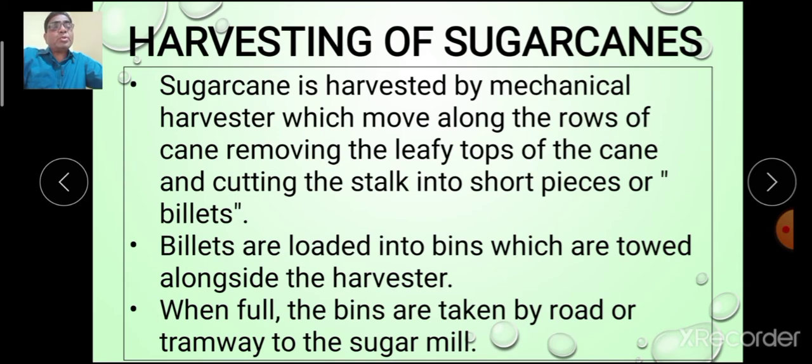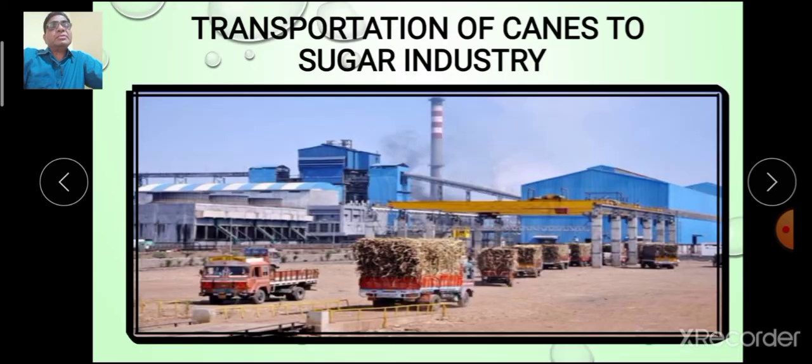And these billets are loaded into the bins. Bins means trolley, which are towed alongside the harvester. When the bins are full, they are taken and transported to the factory. This is the sugar canes are transported to the sugar industry.